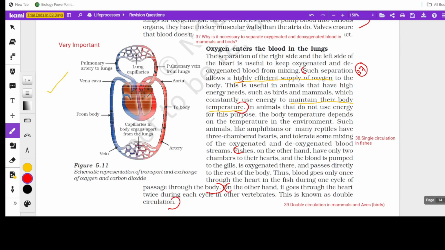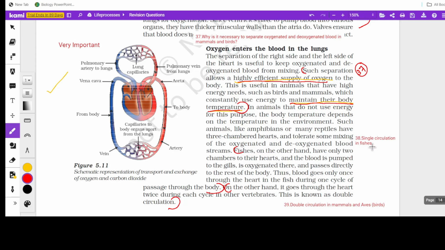Here, highly efficient supply of oxygen is required in the case of mammals and birds, because we maintain our body temperature according to the changes in the external temperature. That's why we are called warm-blooded animals. Whereas reptiles, amphibians, fishes are all cold-blooded animals. They do not require much energy because there is no regulation of body temperature. In that case, some mixing of oxygenated and deoxygenated blood is okay with them.